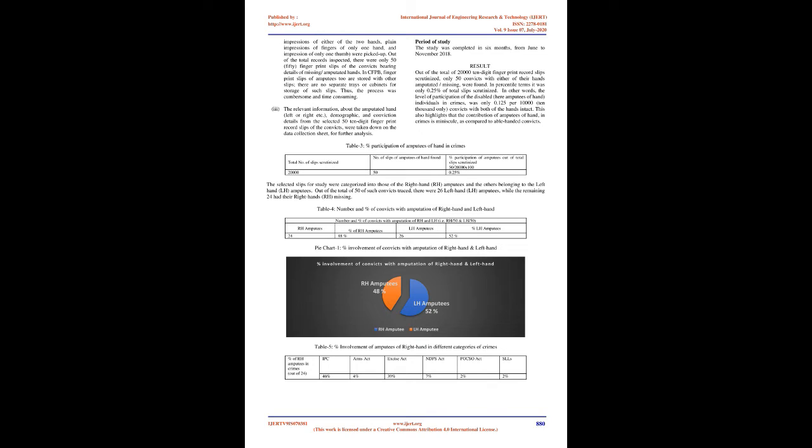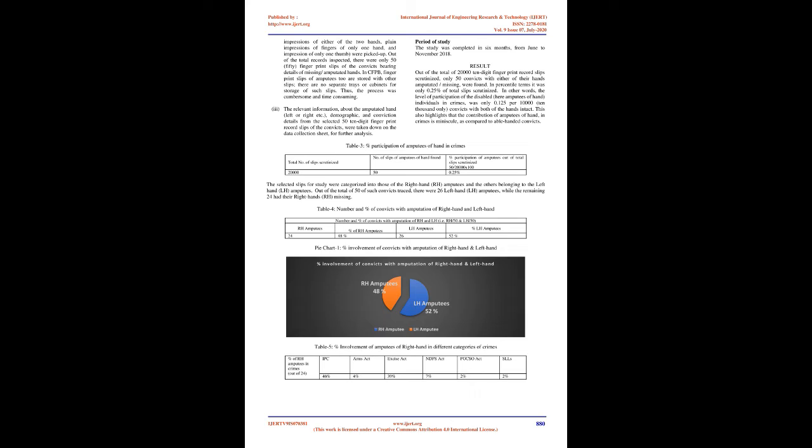Although it cannot be claimed with 100% surety whether the concept of dominant hand had played any role in the level of participation of RH or LH amputees in crimes, as the slips studied here did not have any mention of convicts' handedness. Yet, as the number of right-handed people in India is more, in comparison to the people residing in the Western world, the chances of right-hand dominance in case of the convicts studied may prevail.